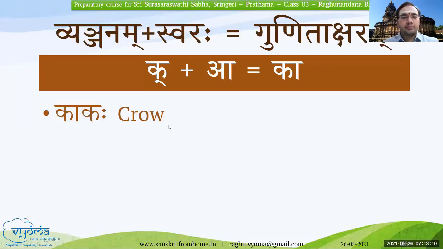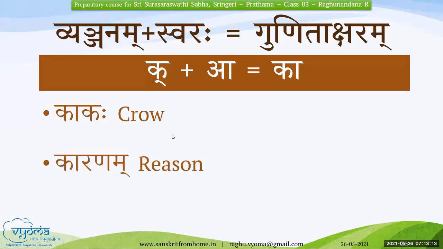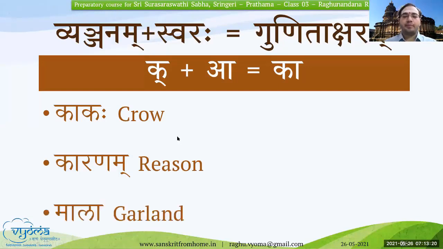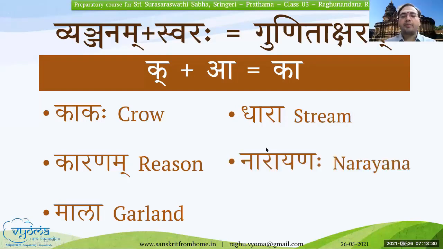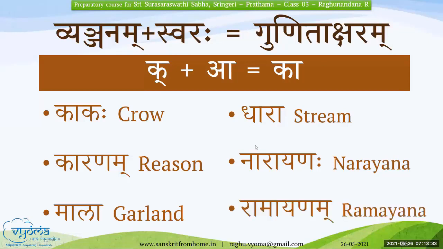Okay, we will see a few examples. Kakaha. Kakaha. Karanam. Karanam. Mala. Mala. Dhara. Dhara. Narayanaha. Narayanaha. Ramayanam. Ramayanam. Uttamam. Dhanyavadaha. So in all these cases, we can see the dirgha swara: ka, ma, la, dha, na, ra.